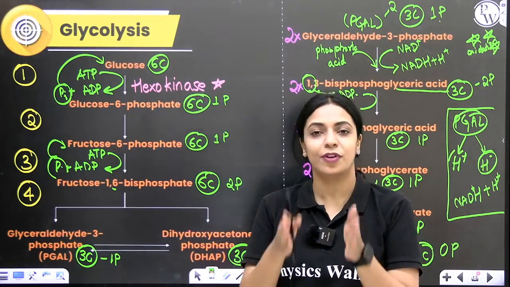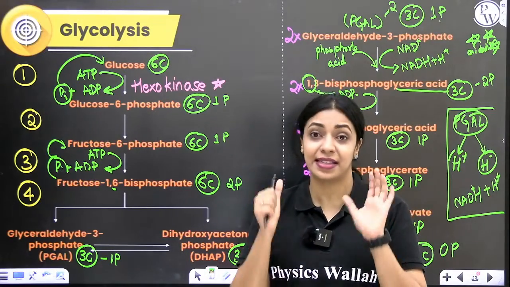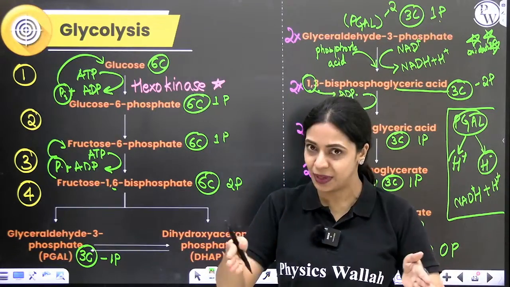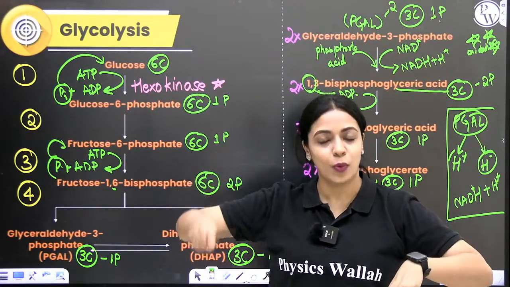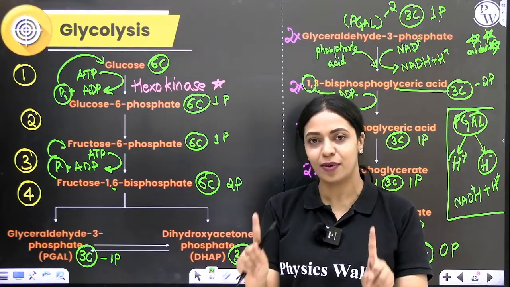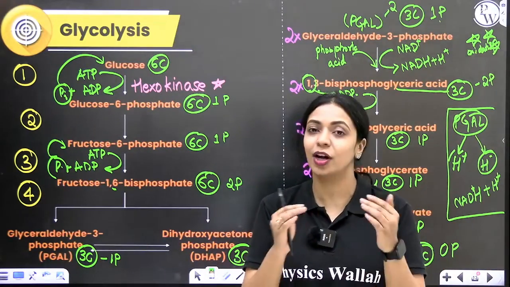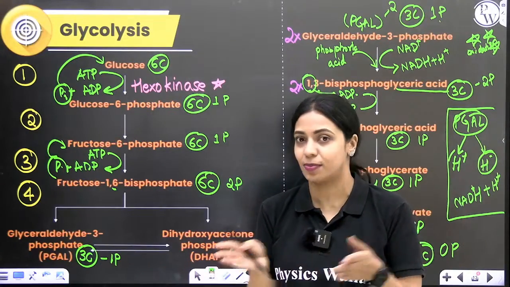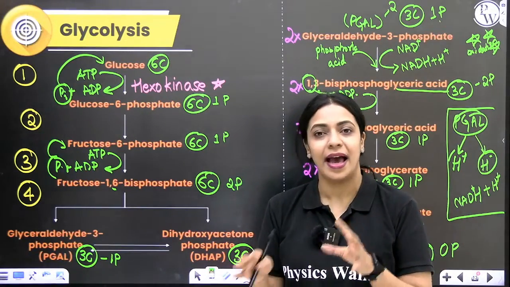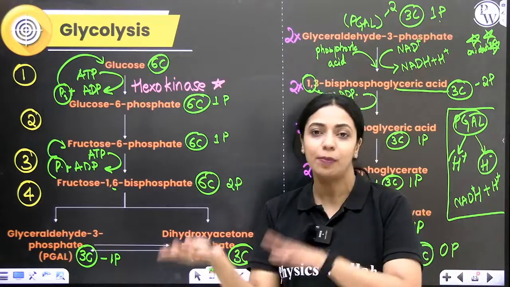In the next step, fructose 1,6 bisphosphate, which has 6 carbons and 2 phosphates, will split to produce 2 molecules, each of them containing 3 carbons and 1 phosphate each. Okay, so these are PGAL and DHAP. Similar to how glucose and fructose are isomers, DHAP and PGAL are also isomers. At this point, the DHAP will isomerize and become PGAL.